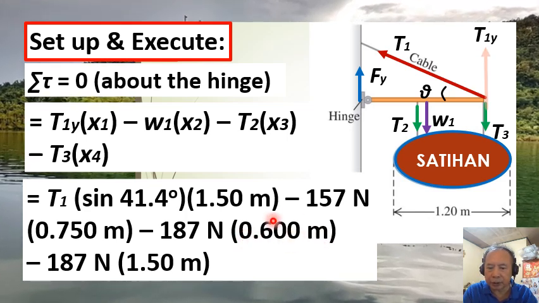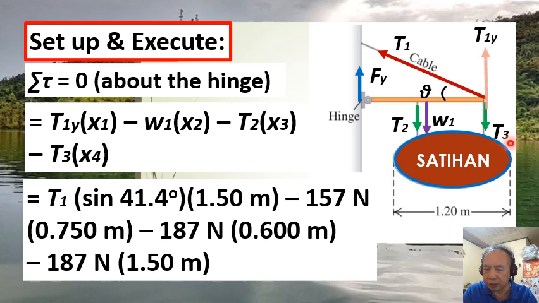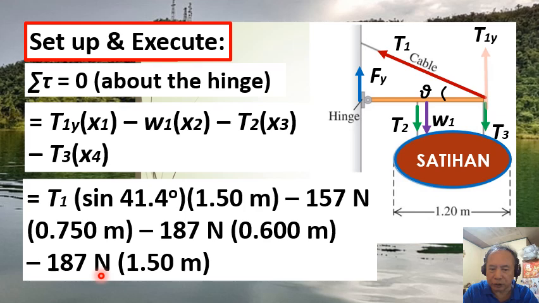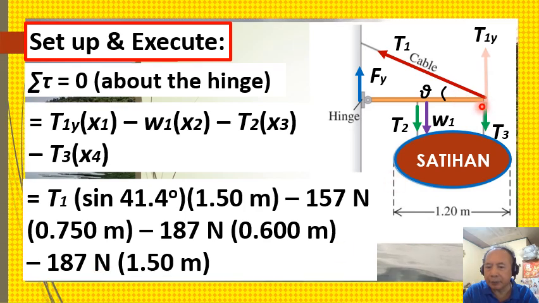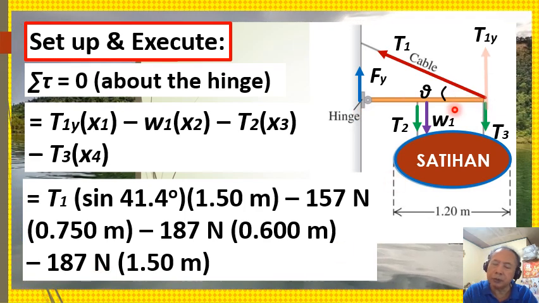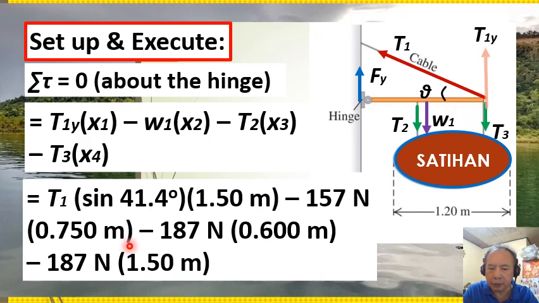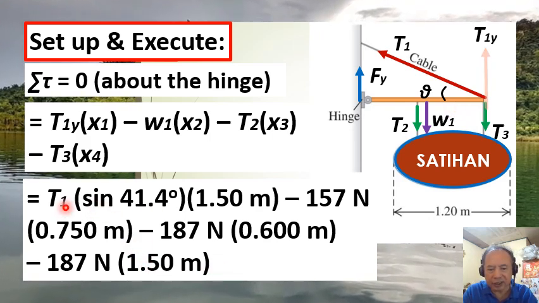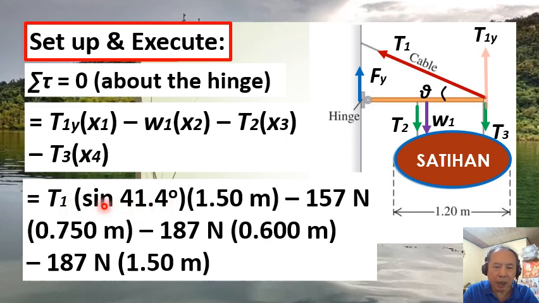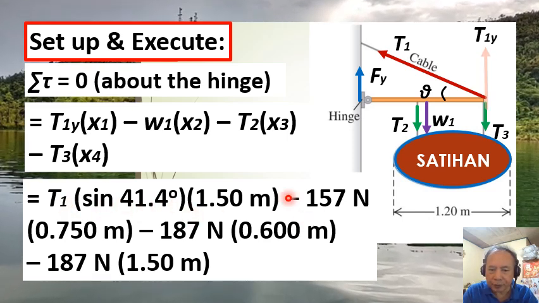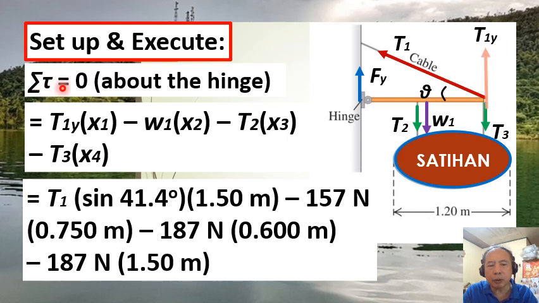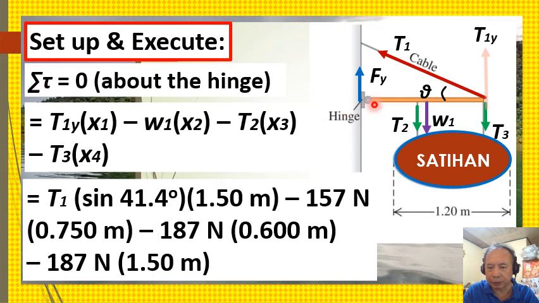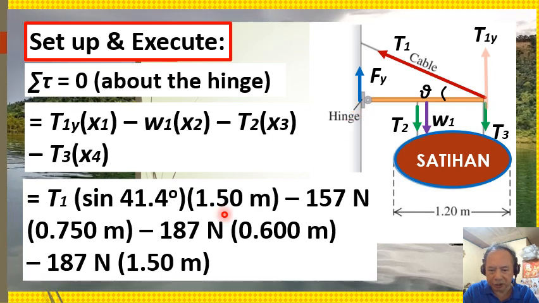And the last torque is due to tension T3, which happens to be also equal to 187 newtons. And its lever arm, or moment arm, is just equal to the length of the beam, 1.50 meters. So this is our equation for the summation of the torques about the chosen axis of rotation, which is the hinge.